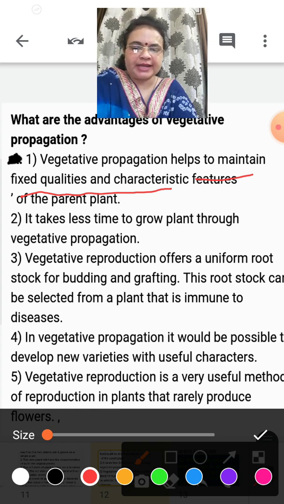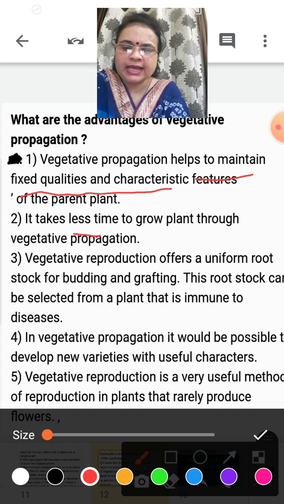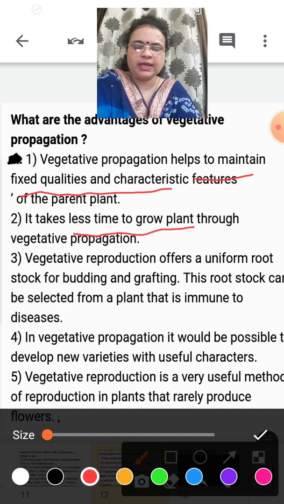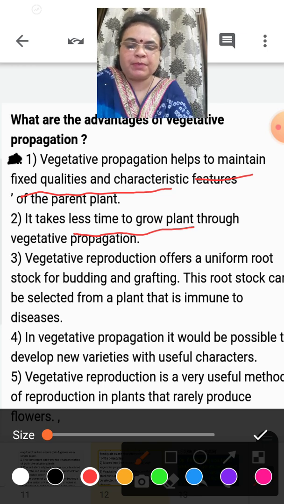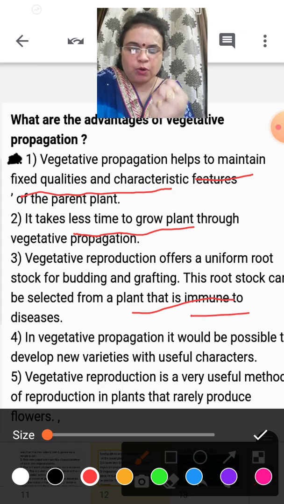Okay. The second is that it takes very little time to grow. Okay. The third is that in this procedure we can choose the plant which is more immune, more strong, more fresh, without disease.